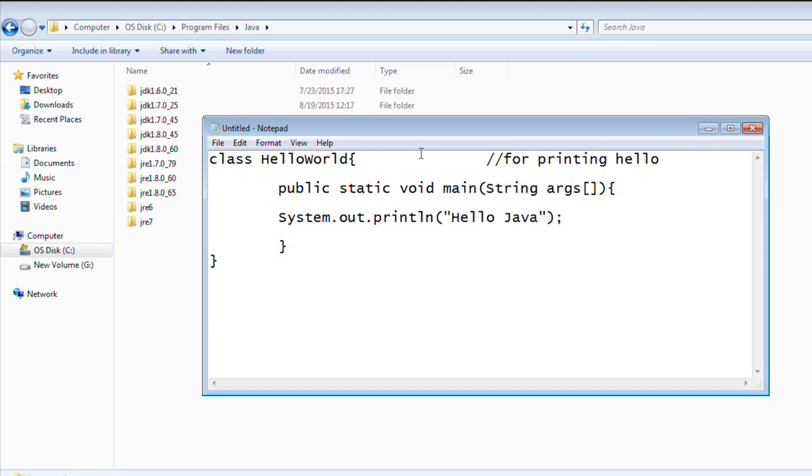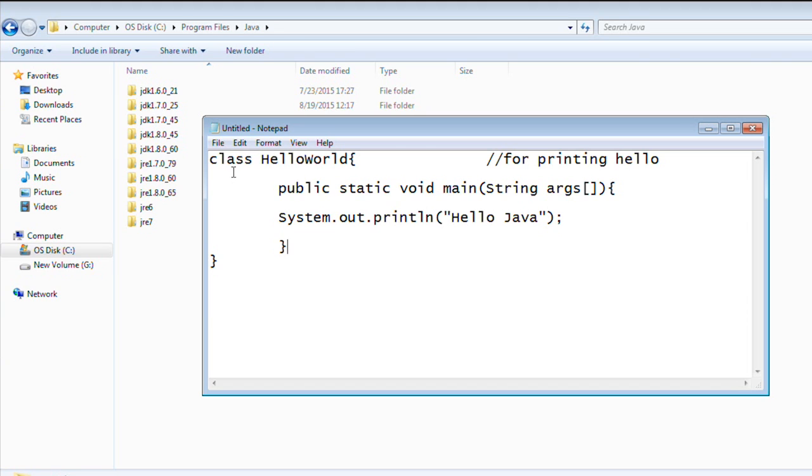Definitely you can add comments for each and every statement. So whenever you have a specific statement or some new methods, we can definitely add these comments, something like this. Okay, so once you are done with that, this is our basic program. This is our basic application to just print hello Java on console.